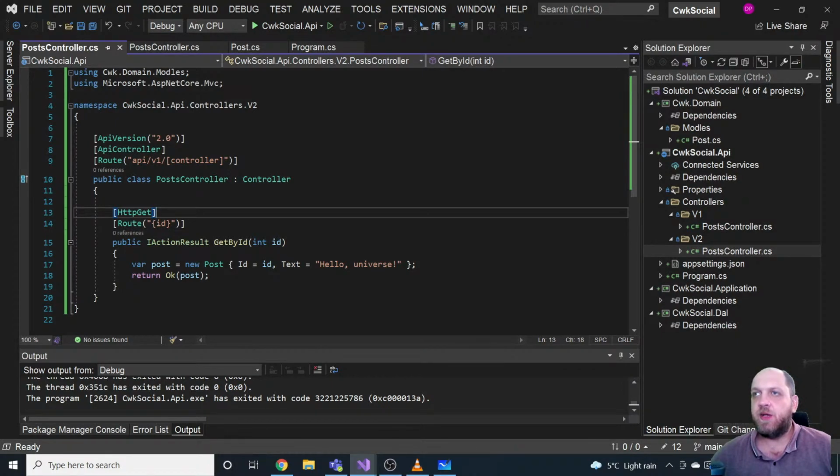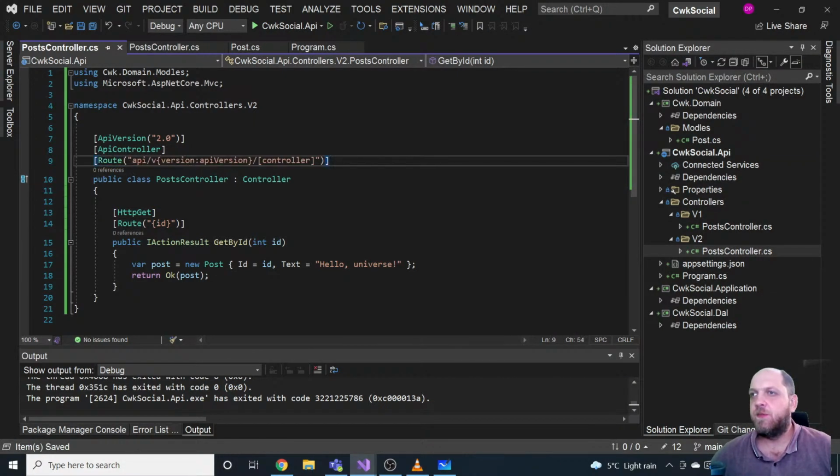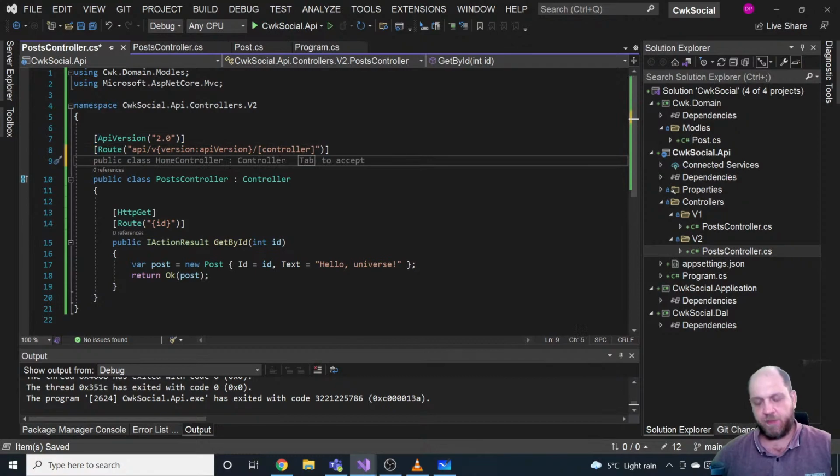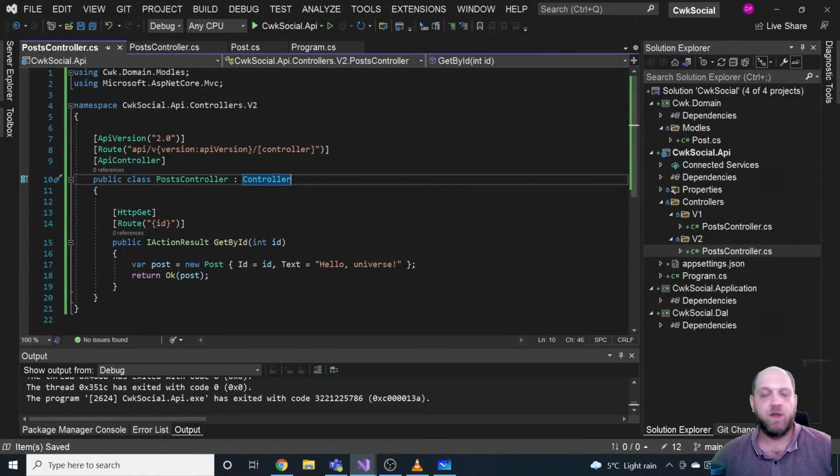We have the API version and we have here the route, and let's just replace this with, once again, the version string, and let's also put the API controller at the bottom. Critically, it really doesn't matter where you put this API controller, but well, it's maybe a matter of OCD. I just like to have it just above the name of the controller, so that's actually all to it.